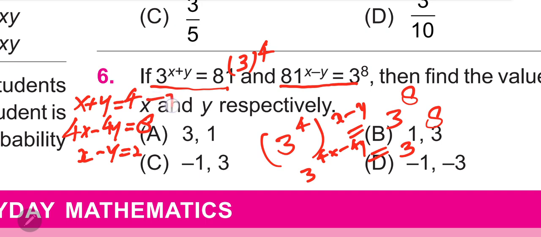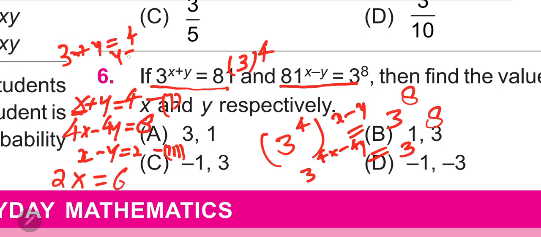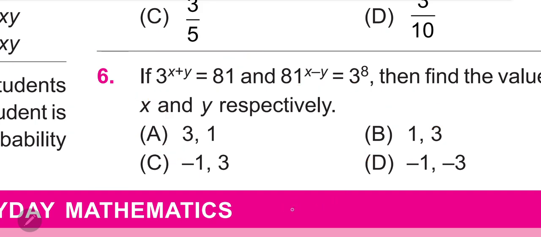Now you can add first and third. When you add the first and third equation, y cancels, and 2x is 6, or x is equal to 3. When we got x is equal to 3, on putting this value in here, 3 plus y is equal to 4, so y is equal to 1. So x will be 3, y will be 1. Is there any option for this? Yeah, the option is given, the first one, x is equal to 3, y is equal to 1. You also put the value and satisfy the equation.